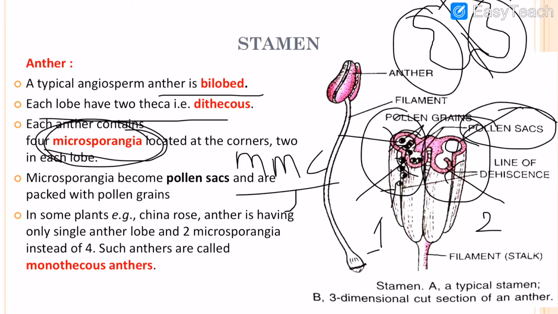So these pollen grains are mainly present in the pollen sac. Mostly all anthers are bilobed, dithecous, but there is an exception, China rose. In China rose, only two microsporangia are present instead of four. This is an exception.